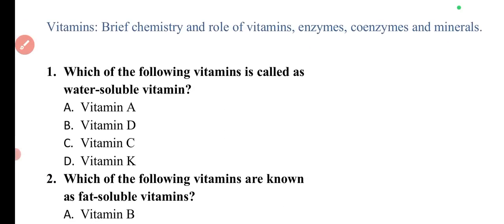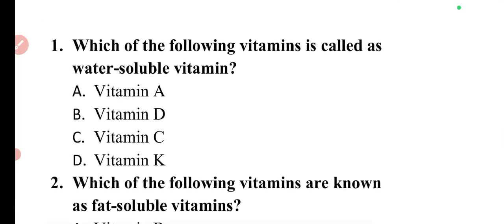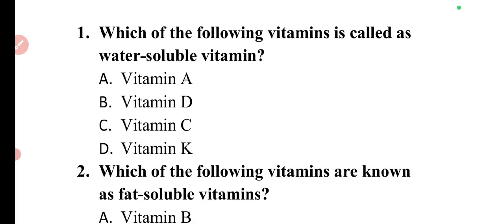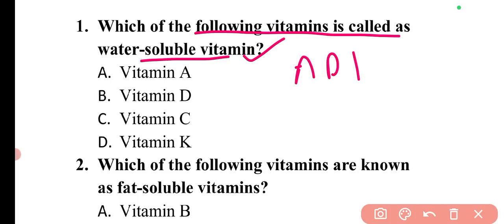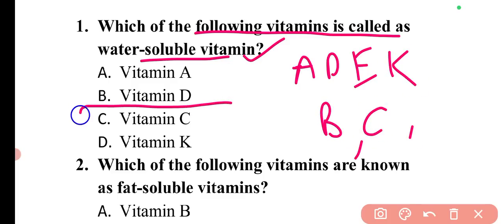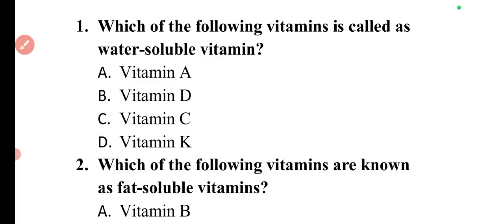Then moving to the next topic, which is the brief chemistry and the role of vitamins, enzymes, coenzymes, and minerals. So let's start with vitamins and enzymes. These we have discussed in other subjects as well, so we will have a quick revision through a few MCQ questions that you can remember. The first question is, which of the following vitamins is also called a water soluble vitamin? The fat soluble are A, D, E, K, and water soluble are vitamin B and C. So here option C will be the correct answer.